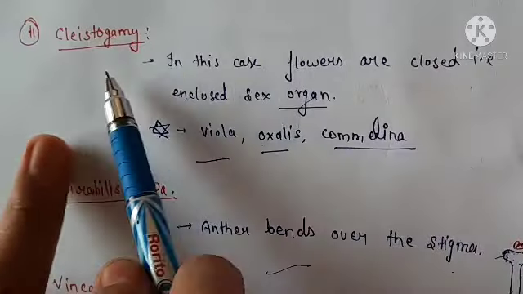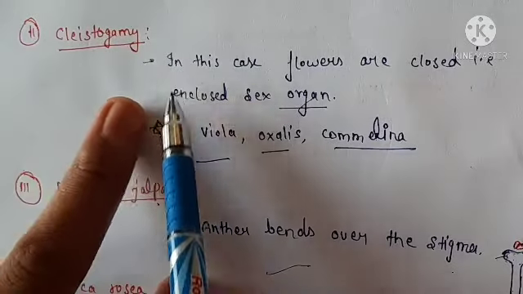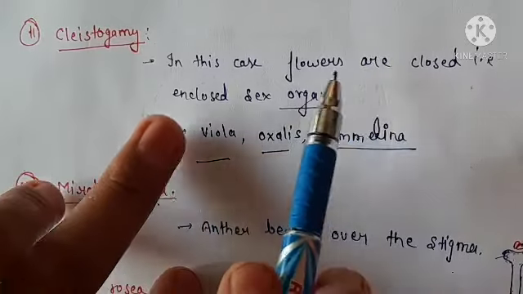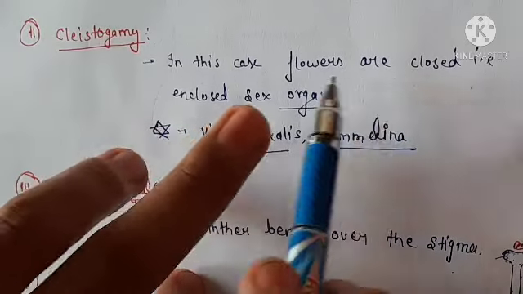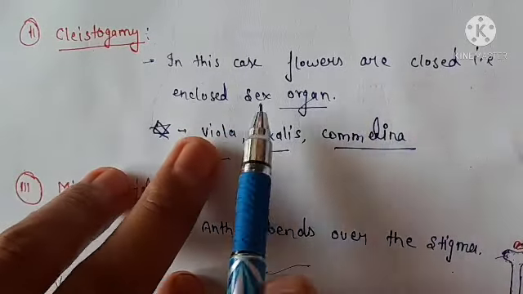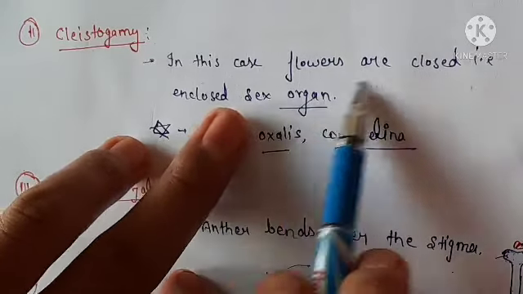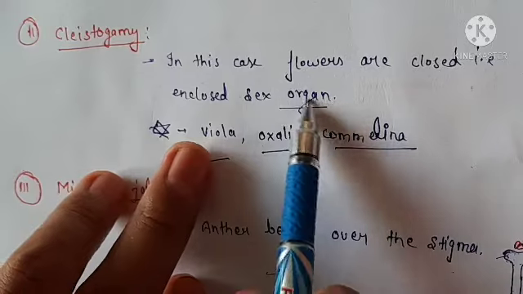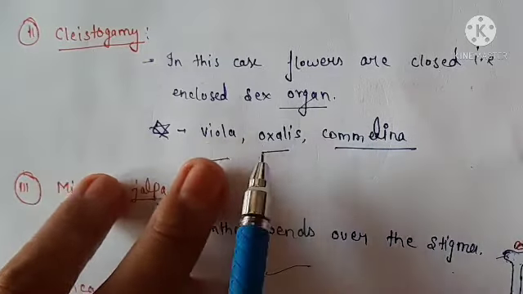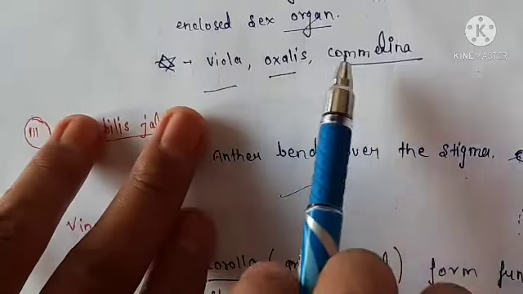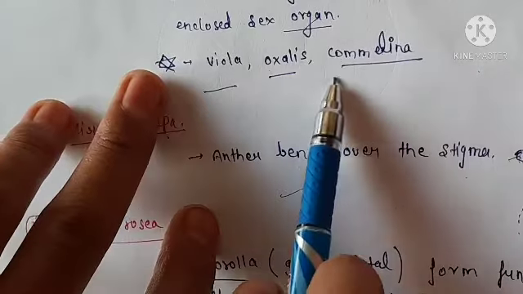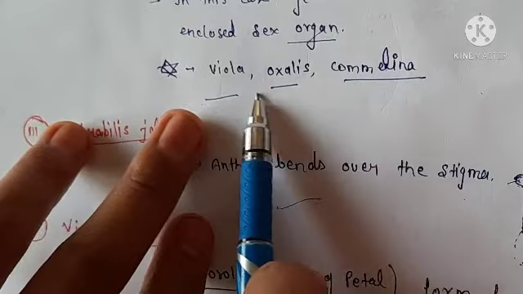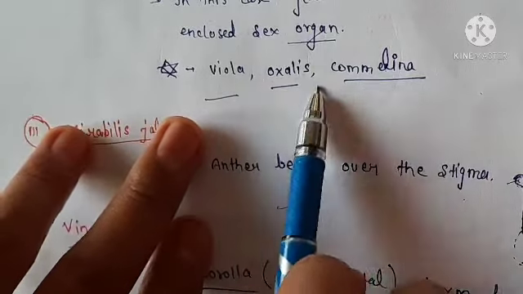Second, we discussed cleistogamy. What is cleistogamy? In this case, flowers are closed. If the flowers are closed, then they enclose the sex organs. Sex organs means anther and stigma. For example, Viola, Oxalis, Commelina. All are adaptations for self-pollination. Okay, so that is the example of self-pollination, Viola, Oxalis, Commelina.